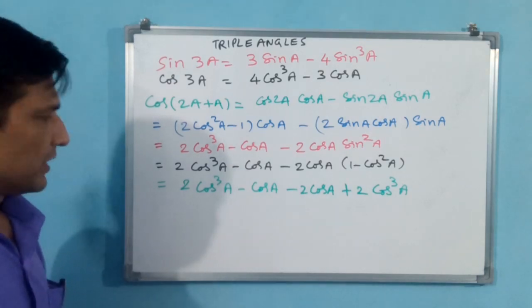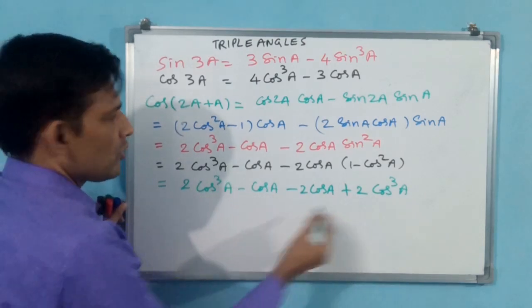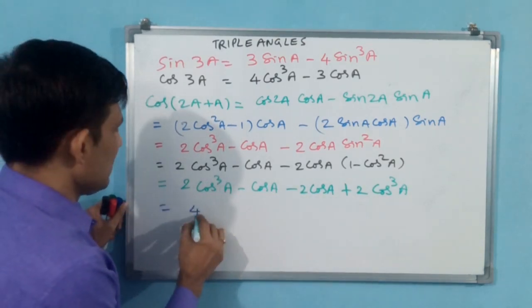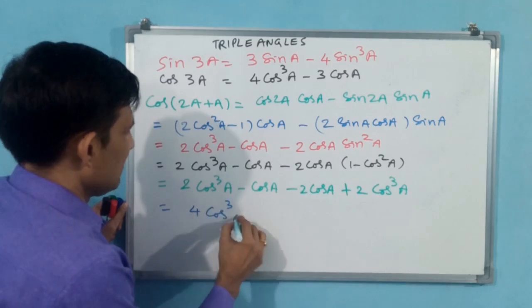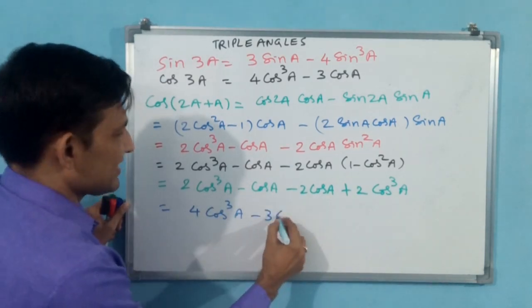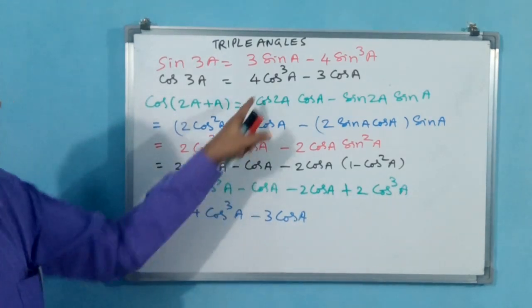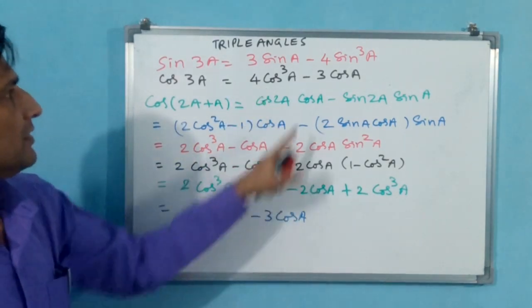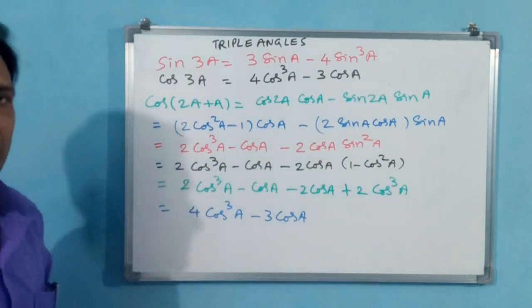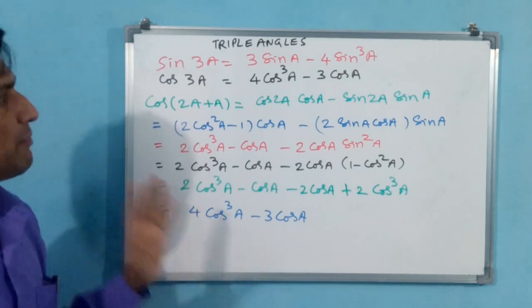Okay. Now see, plus 2 cos cube a plus 2 cos cube a plus 4 cos cube a, minus cos a minus 2 cos a minus 3 cos a. Is this the RHS? You see, 4 cos cube a minus 3 cos a. Okay. These also you have to remember.